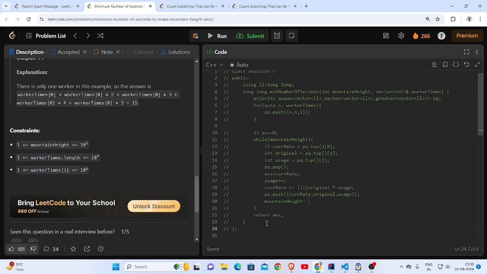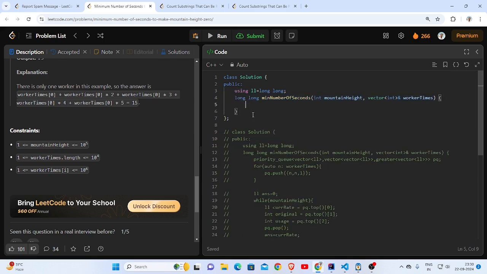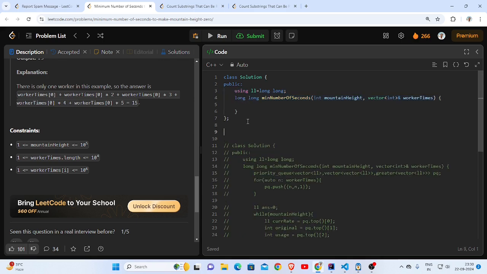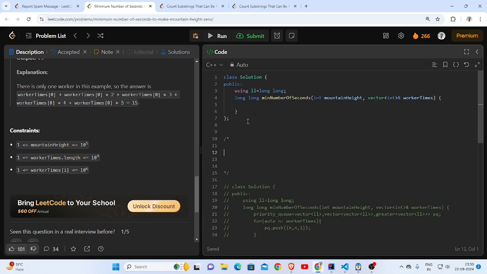Let me start fresh. What will be the range of the time on which we can do binary search? So the range will start from 1 second, ending at what?